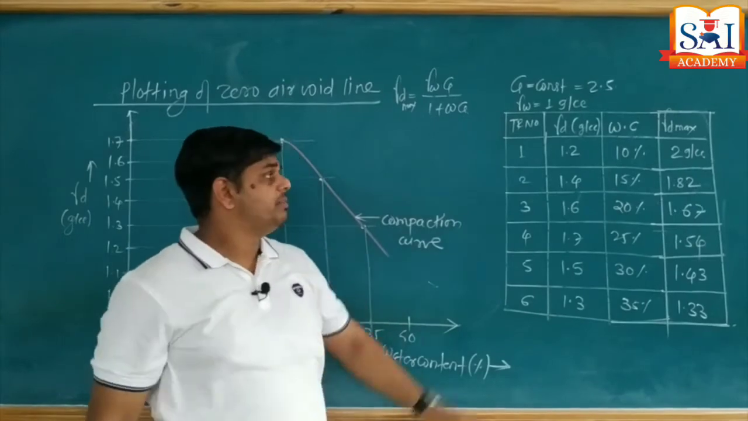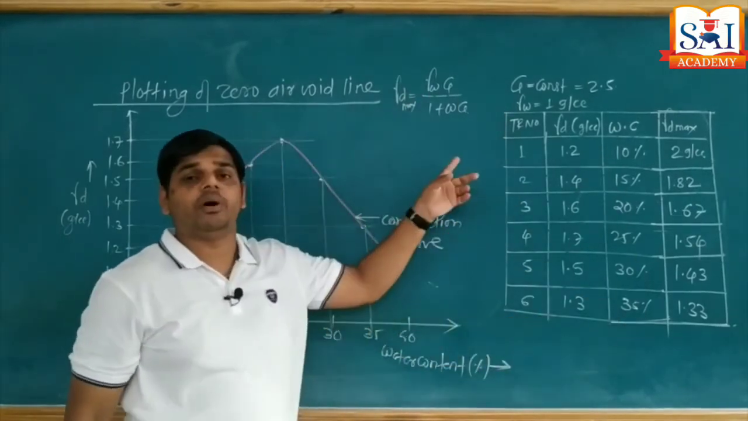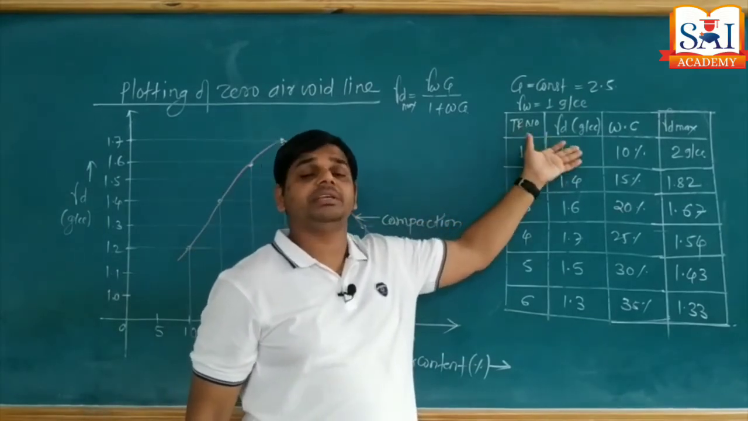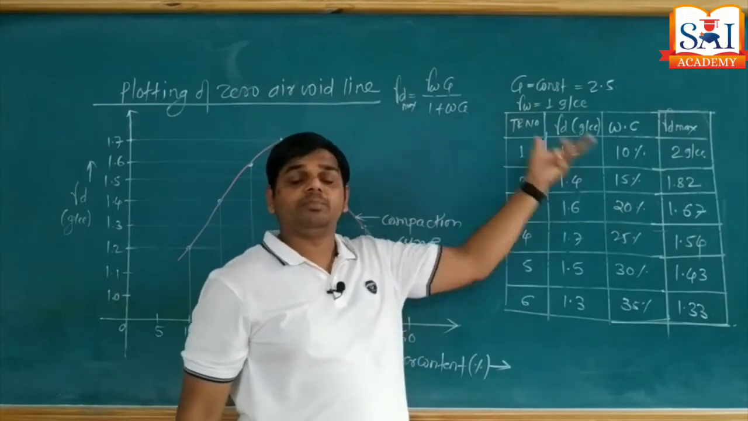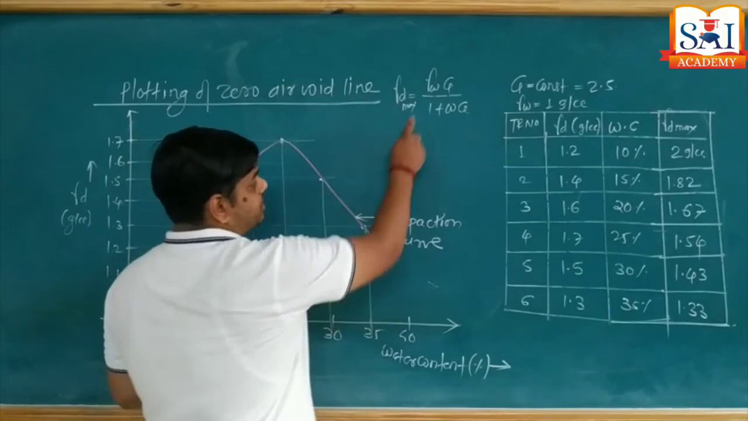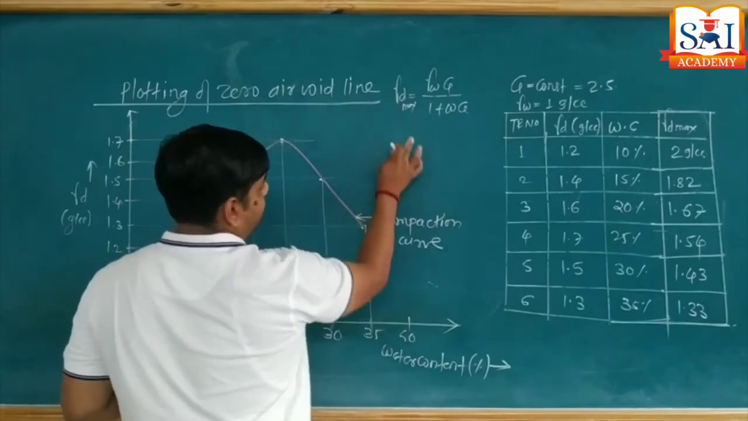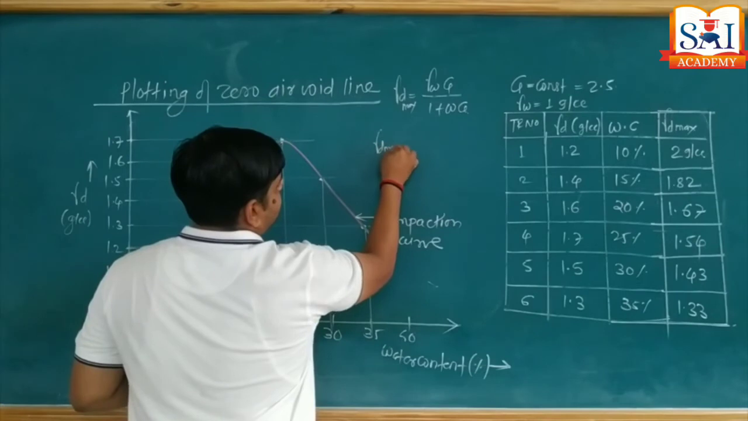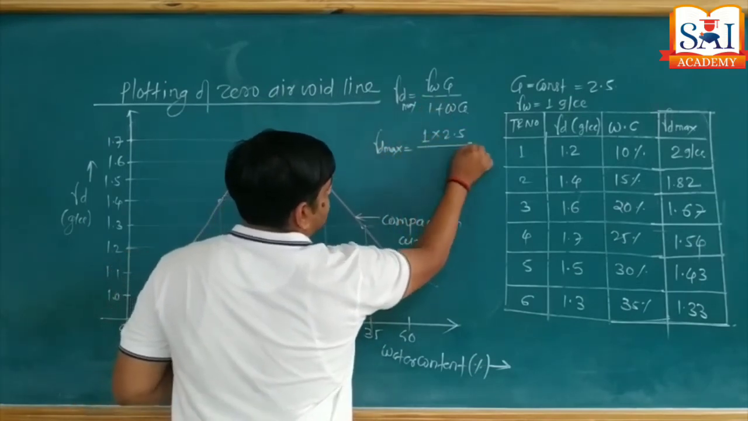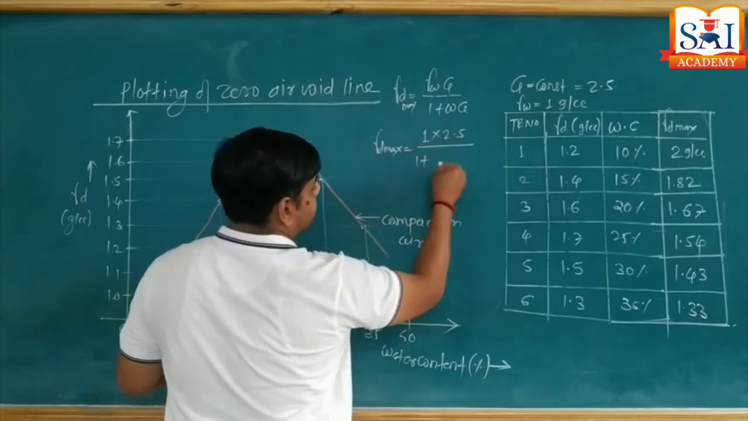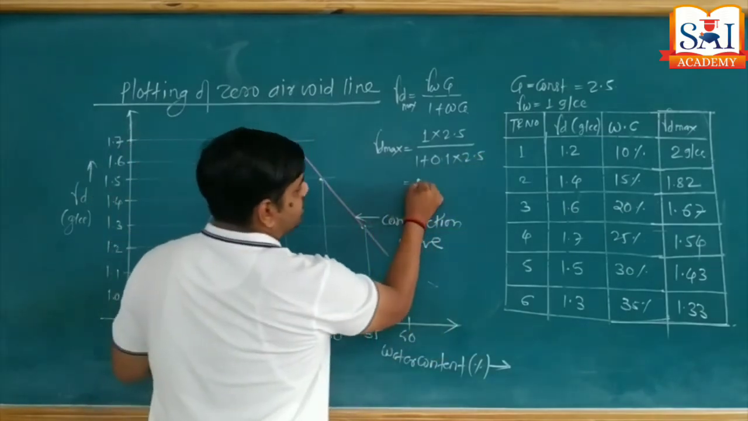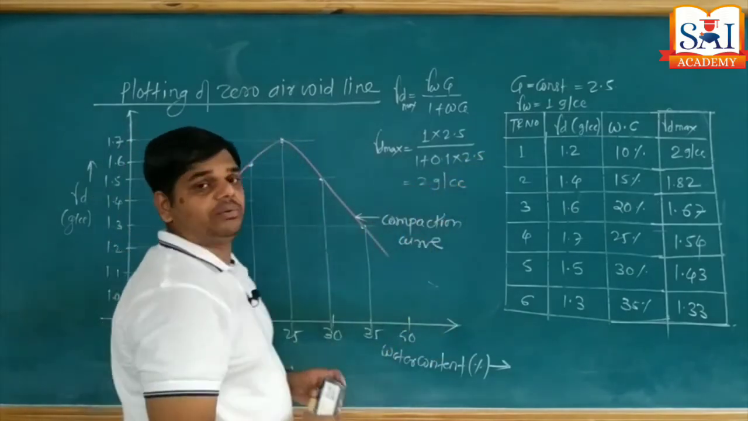Why gram per cc? Because in this table, to plot the compaction curve, we considered gamma d values in gram per cc. If it is in kN per meter cube, you can use gamma w as 9.81 kN per meter cube. Now simply I'm going to replace the values in this expression. See the first trial: gamma d max is equal to gamma w in gram per cc, 1, G is 2.5, divided by 1 plus water content 10%, used as a fraction 0.1, into 2.5. When you solve this, your answer is 2 gram per cc. This value is written over here.